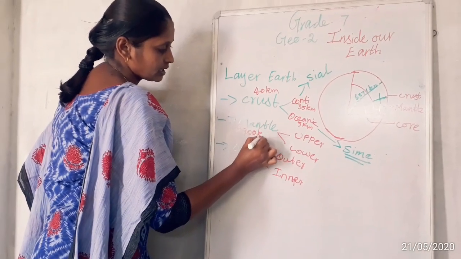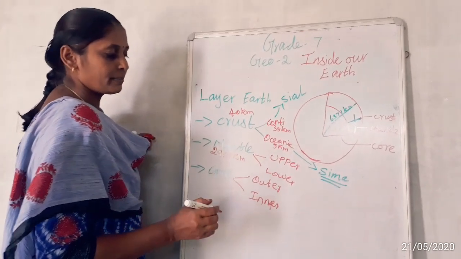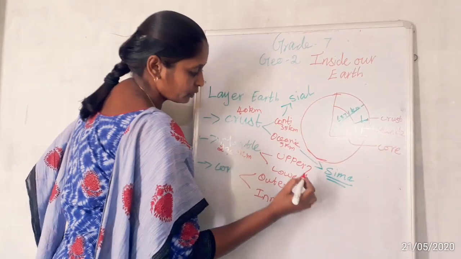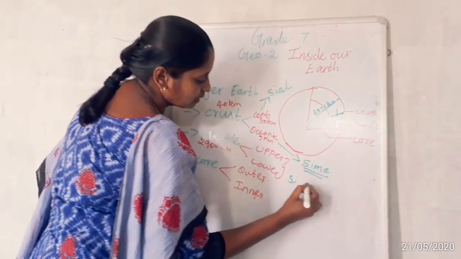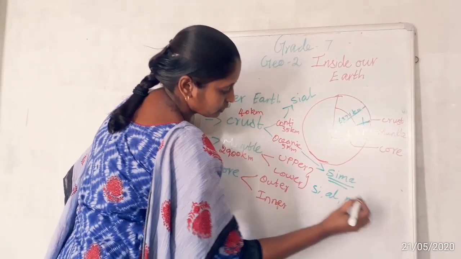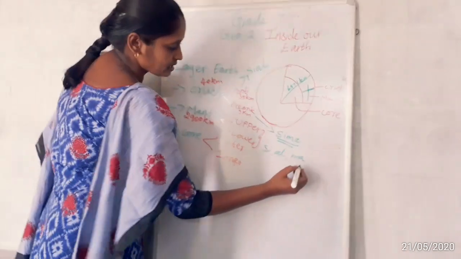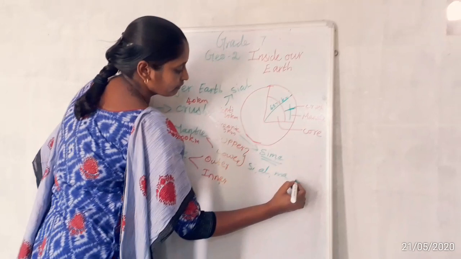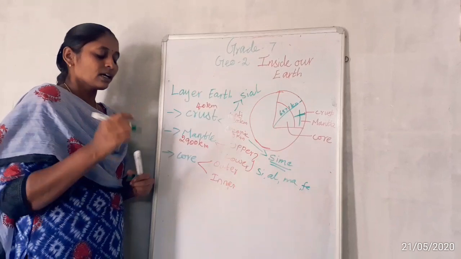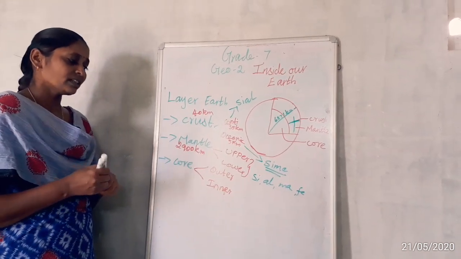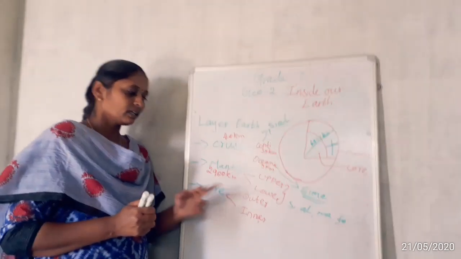Same for the mantle. What is the depth of the mantle? 2900 kilometers. What minerals are present in the mantle, both upper mantle and lower mantle? Same: silica, alumina and magnesium are present, and in some places in the lower mantle we have ferrous also. So silica, alumina, magnesium and ferrous are present in the mantle. The temperature of the mantle we also discussed: very high temperature in the upper mantle and lower mantle.